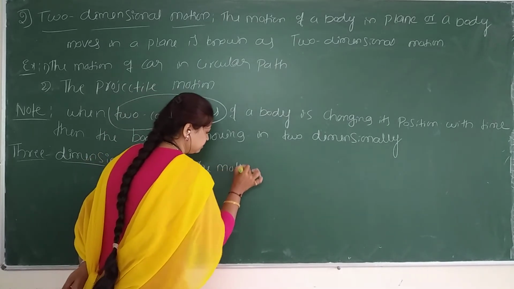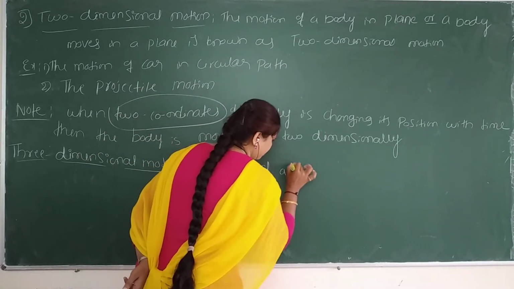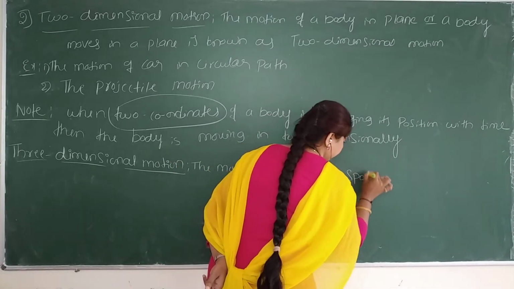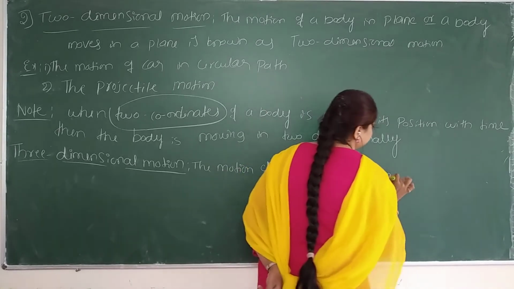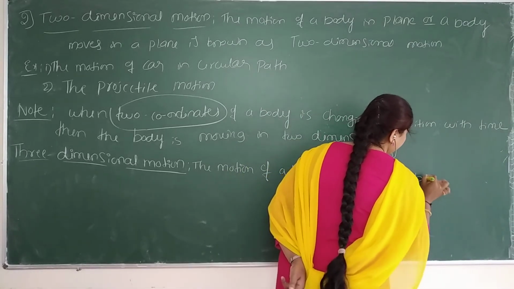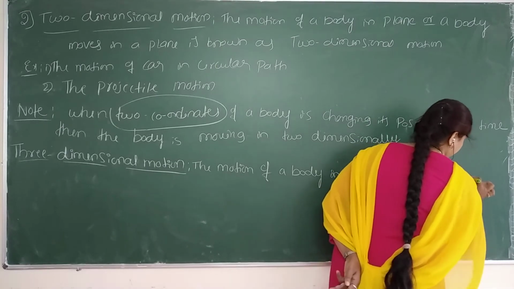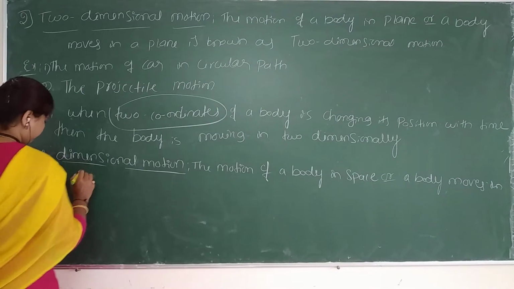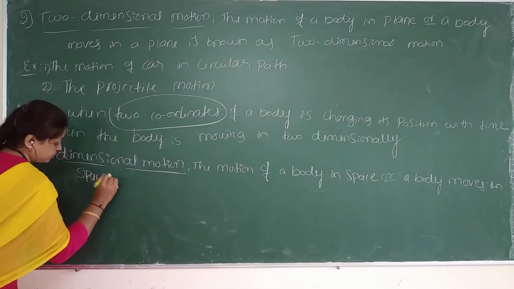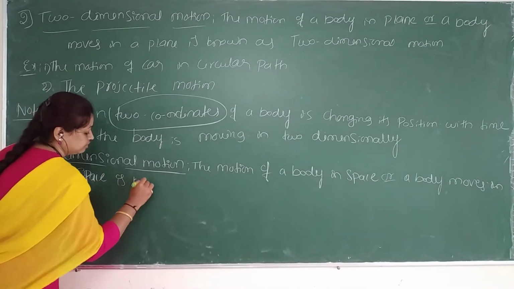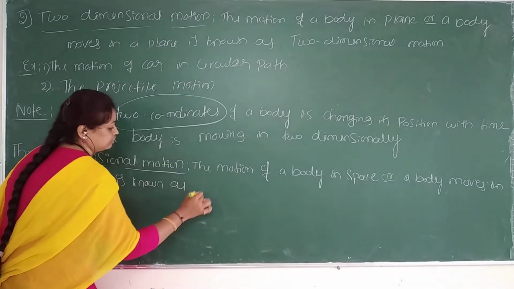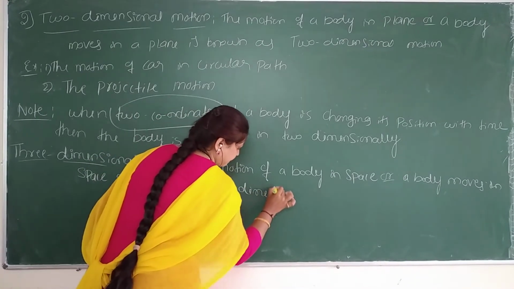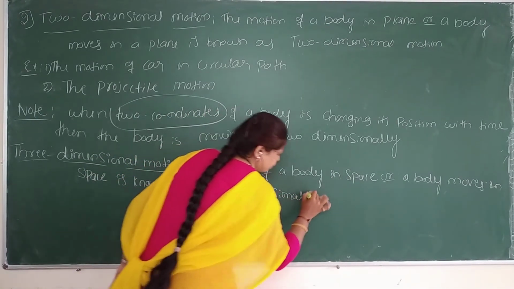The motion of a body in space, or a body that moves in space, is known as three-dimensional motion.